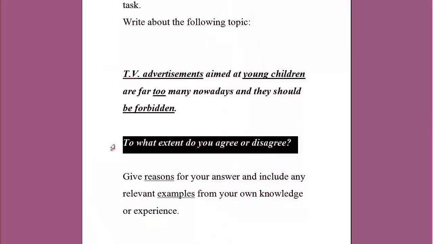Then you will read the question in bold. This question tells you what you need to do with the topic. In this case, in our example, they ask you if you agree or disagree, so you have to say your own personal opinion. So let's have a look at it. Now, the second bold part. This is the question. To what extent do you agree or disagree? So in this case, you should express your own personal opinion on the subject. This is what the essay asks you to do.